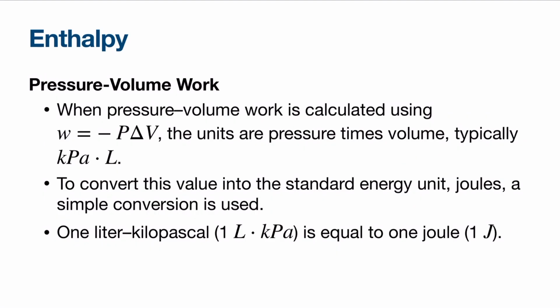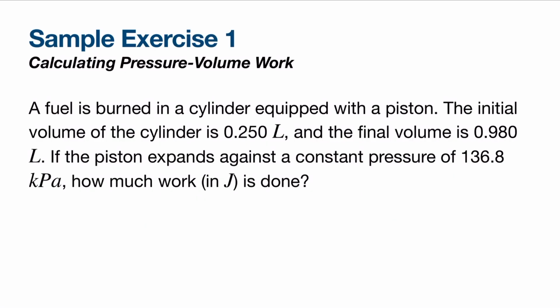When we use the equation W equals negative P delta V, the units we get are pressure times volume. In chemistry, this is usually kilopascal liters, or kPa times L. And since work is a form of energy, we want the final answer to be in joules. Luckily, the conversion is very simple. You just need to remember that 1 liter kilopascal is equal to 1 joule. So if your work comes out in kilopascal liter, you can directly write it in joules. No extra math needed.